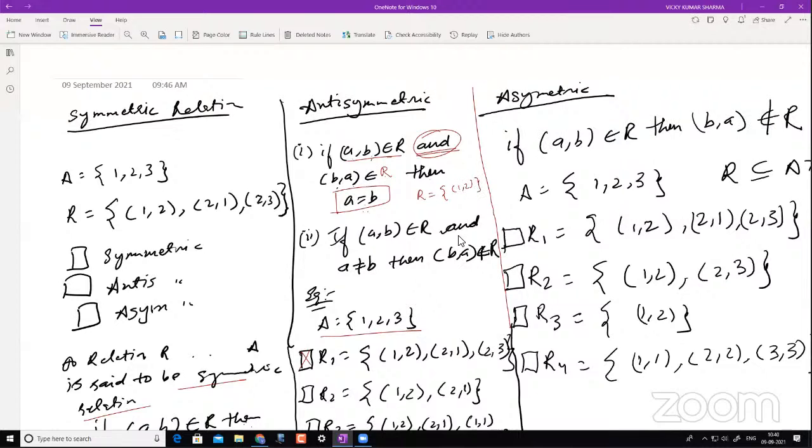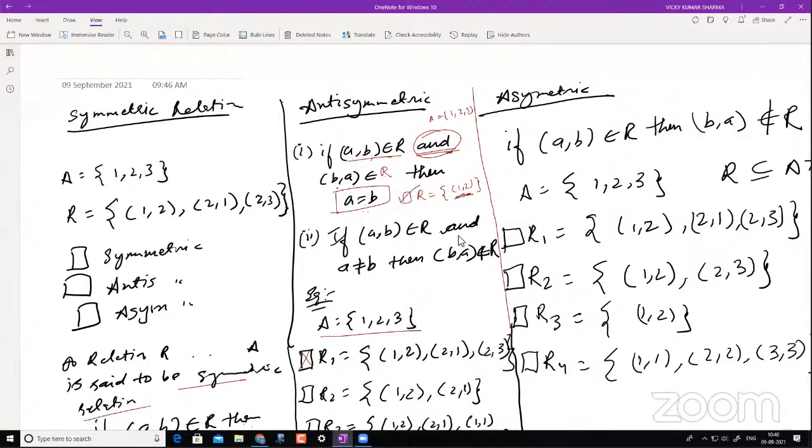Now you must be wondering, what is my set? Let's say your set is 1, 2, 3, and this relation is on A cross A. Now, is this an antisymmetric relation? The answer is yes. Why? It's because if A comma B belongs to R, is the AND condition fulfilled here? The answer is no. So if that is not happening, then it is an antisymmetric relation.